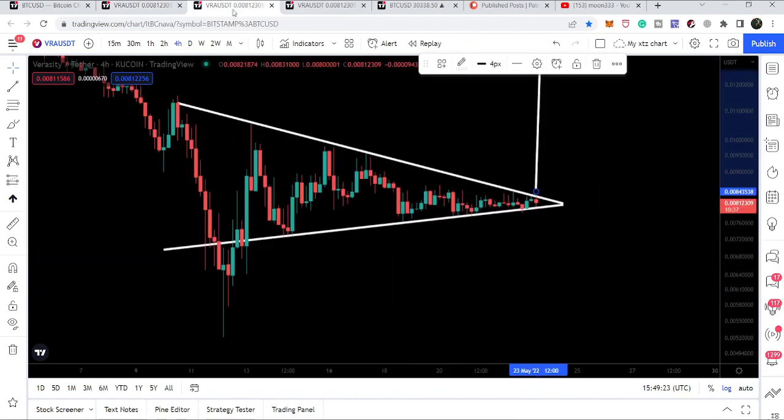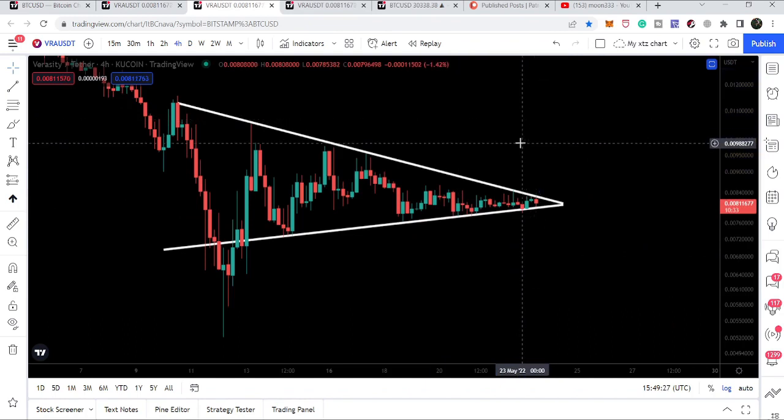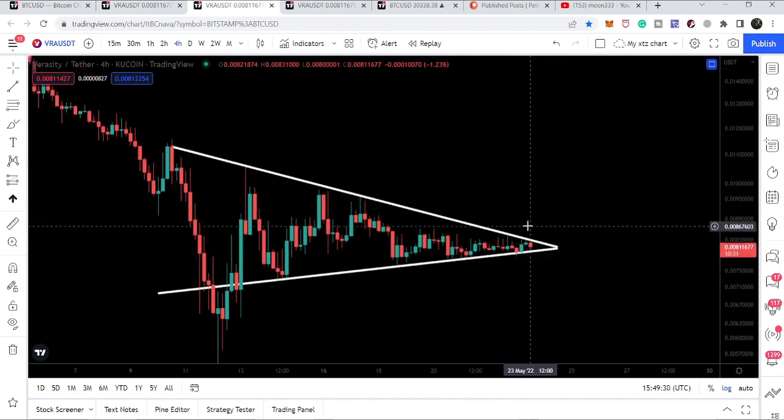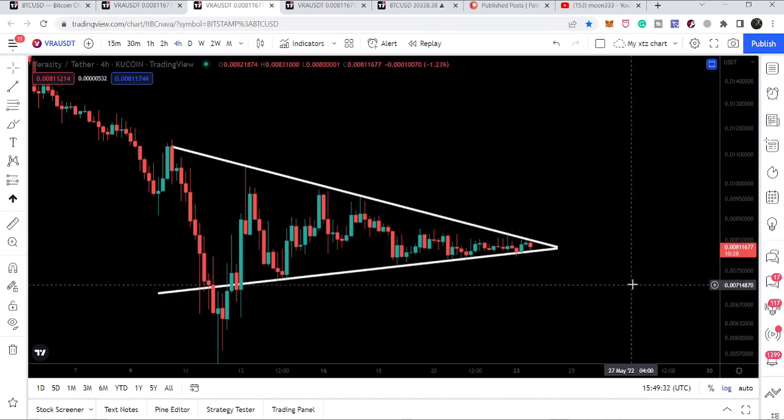So the next few hours, even a few movements, are very important for Verasity, as we have reached the very end of this triangle, and now we can expect a breakout. So this was the update so far.